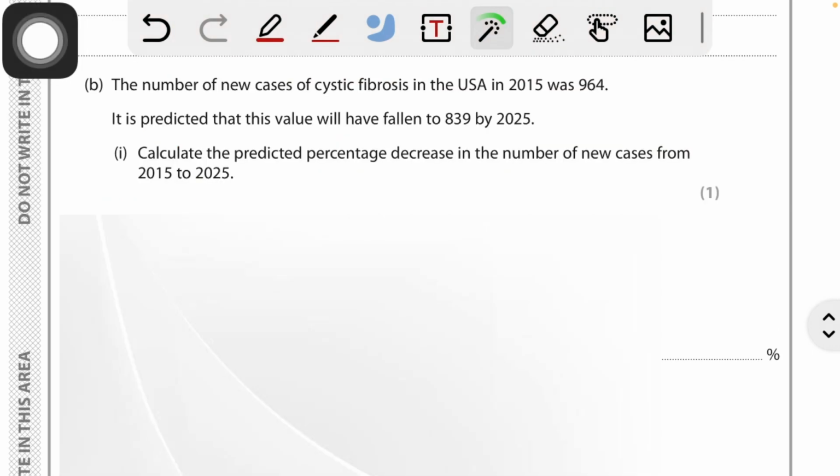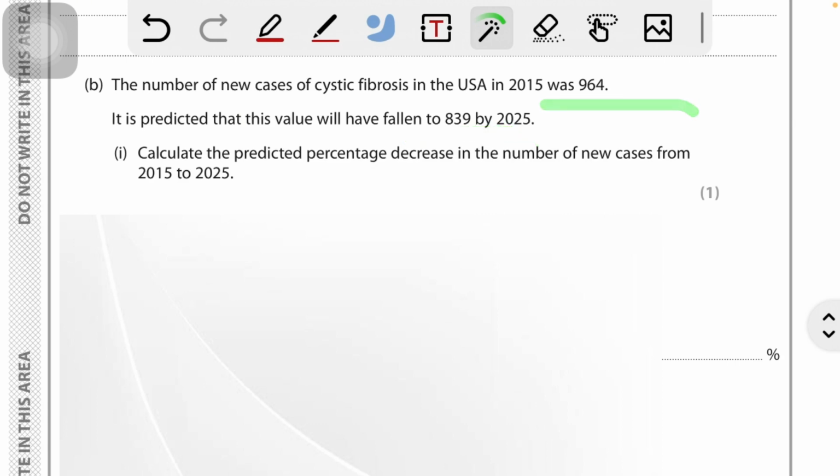The number of new cases of cystic fibrosis in the USA in 2015 was 964. It is predicted that this value will fall to 839 by 2025. Calculate the predicted percentage decrease in the number of new cases from 2015 to 2025. So percentage decrease is final minus initial divided by initial, times 100. Here the final value is 839. The initial value is 964.